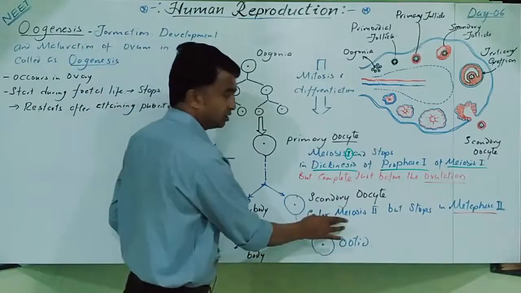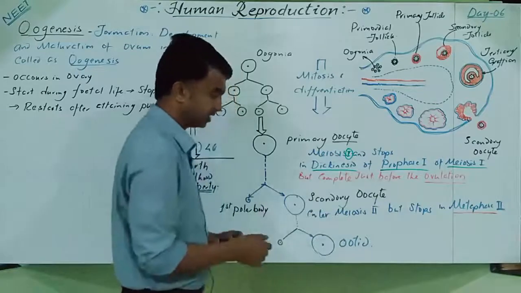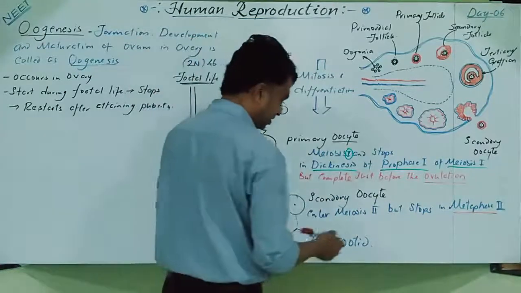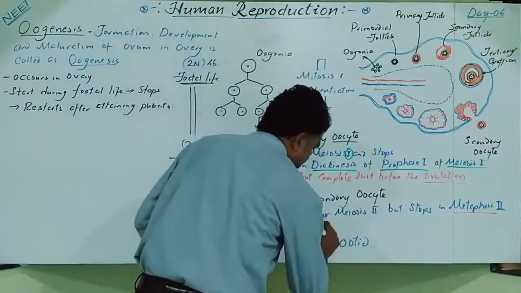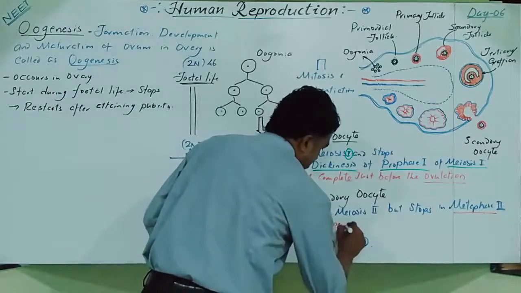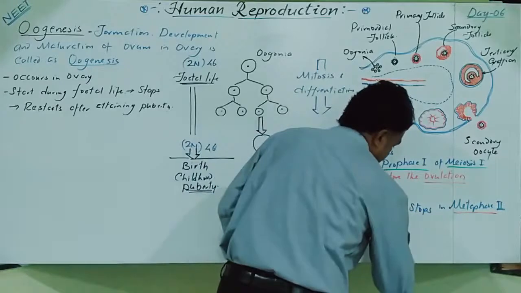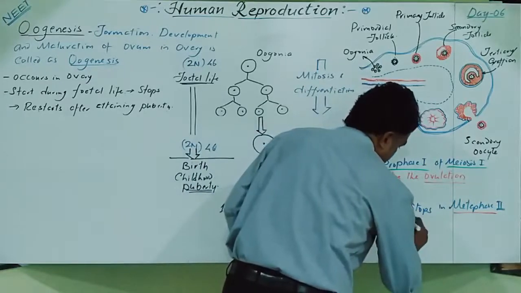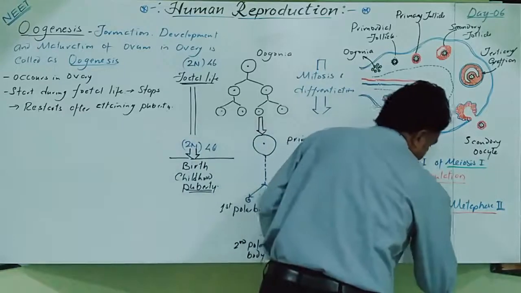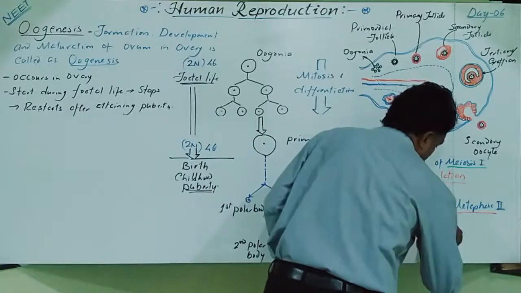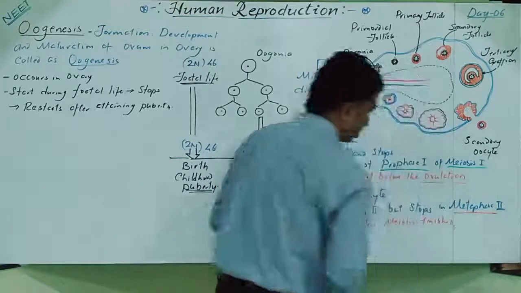If the sperm enters, then only the metaphase, meiosis finishes. Clear?